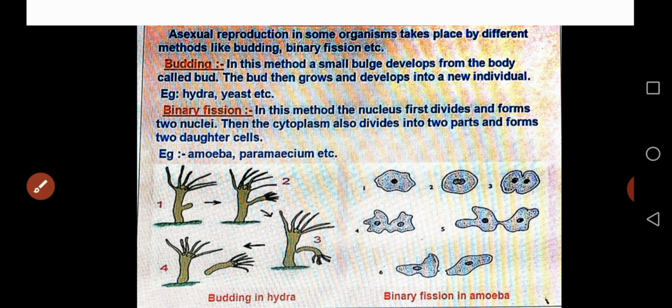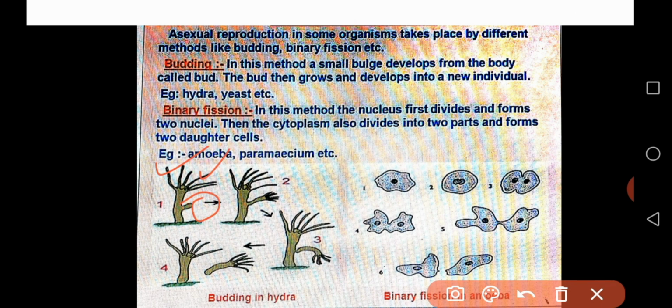Budding is the process of formation of a bud on the parental body of an organism. Later, the bud separates from the parental body and grows as a new organism. That is what we call budding. So budding takes place in hydra. It is very simple. This is the parental body, and this one is the bud formation. An extra growth develops on the parental body of the hydra.